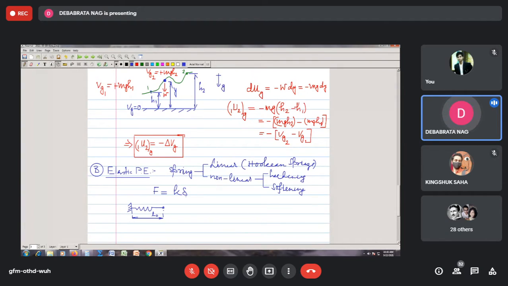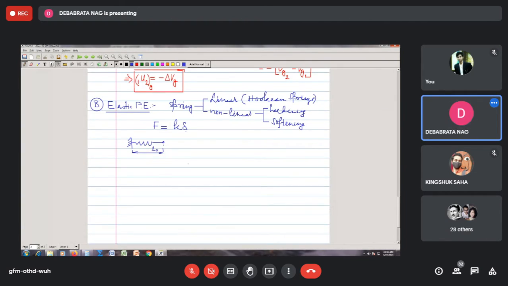Now because of the application of the force, your spring can elongate. That means when you have a force acting this way, then you see that the length of the spring increases. And how much is this length? Say I call it L. So the extension is this, correct? How much is this extension?